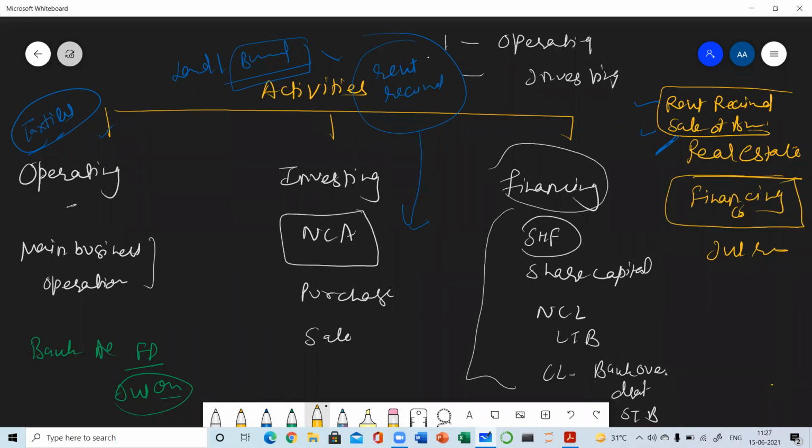Those companies are known as financing companies. The financing companies are those companies which deal in finance, like banks, mutual fund companies, insurance companies. They are known as financing companies. Banks, what is the main business of the banks?